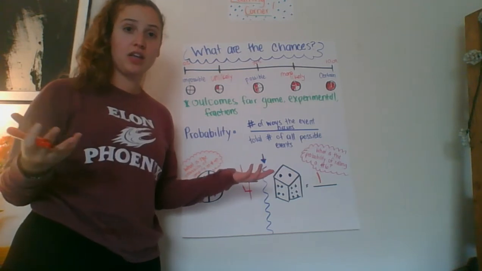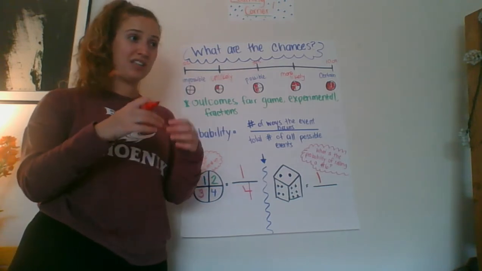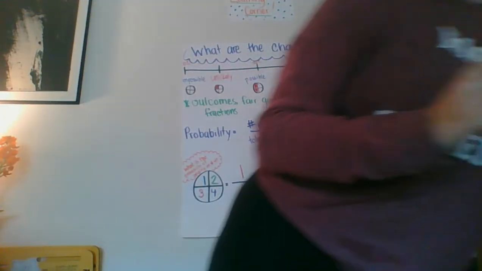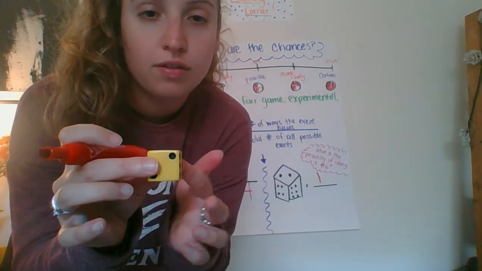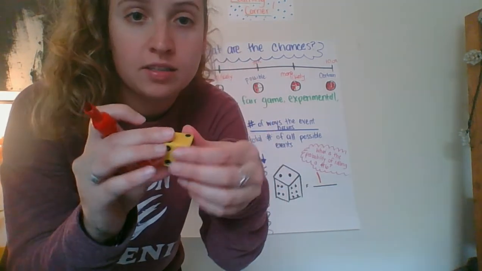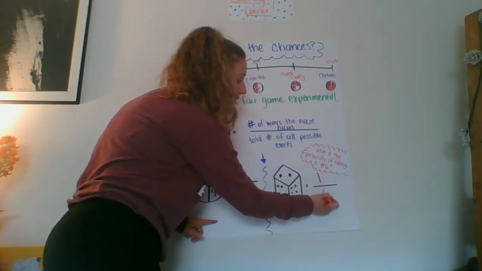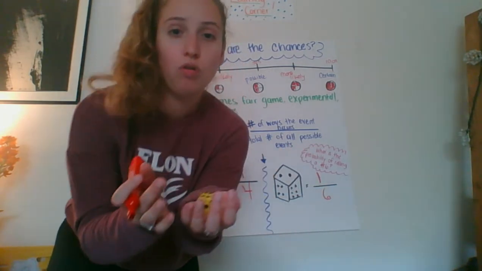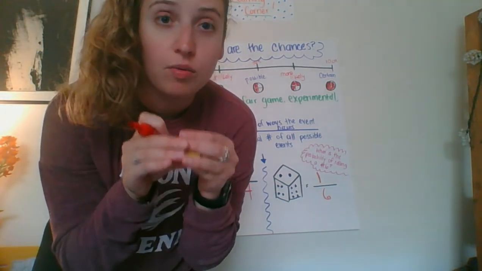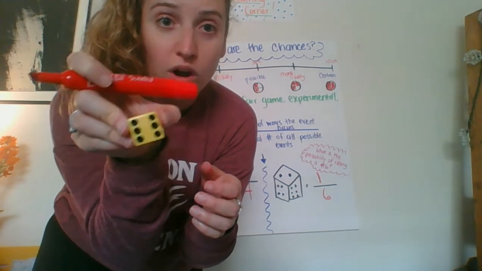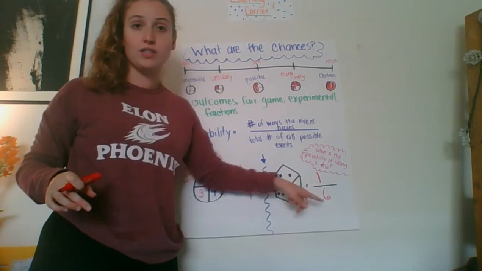But, like we just said, if we think about the total number of all possible events, and we know that a dice has 6 faces, 1, 2, 3, 4, 5, 6. The total number of possible events is 6. So I can roll it, and it could land 6 different ways, but the only time that it will land on the number 6 is this one time. So the probability of rolling a number 6 is 1/6, or 1 out of 6.